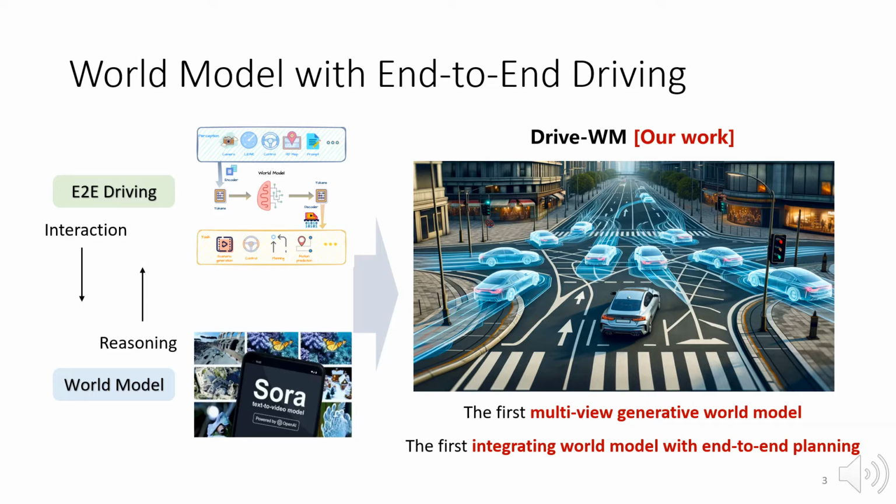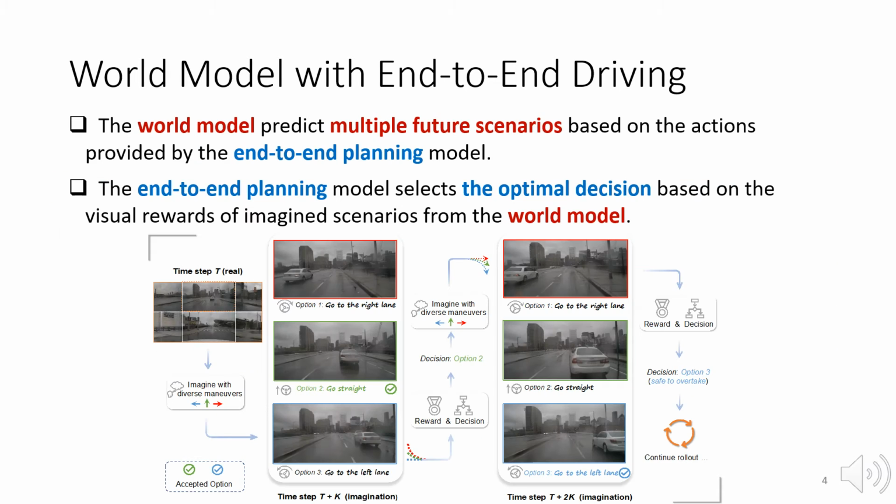Our work, Drive WM, bridges this gap by integrating these two areas. Drive WM is the first to implement a multi-view generative world model and combine it with end-to-end autonomous driving. It combines world models with end-to-end planning models, enhancing the safety and robustness of autonomous driving systems. Here's how it works. Drive WM enables the world model to predict multiple future scenarios based on actions provided by the end-to-end planning model. Then, using visual feedback from imagined scenarios, the end-to-end planning model selects the best decision.